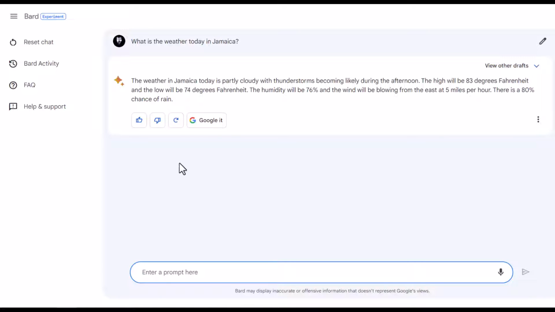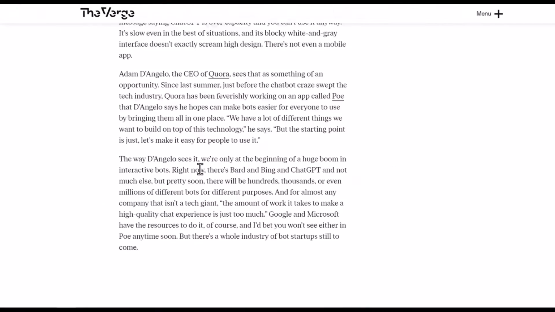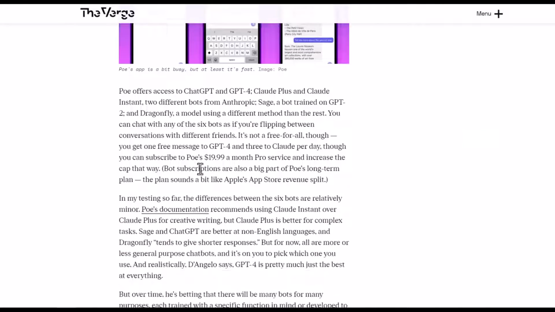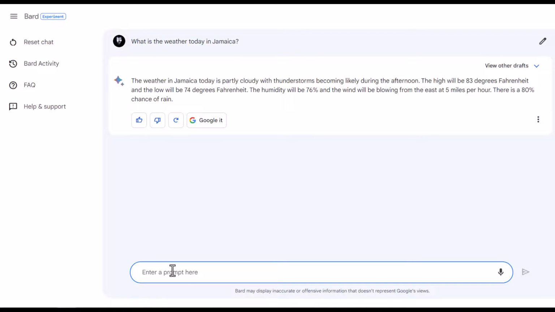So this is one key element as to where Bard certainly defeats ChatGPT. But as we all know, ChatGPT is really fast and it has quite a lot of prompts for us to use. So for example, we could summarize with ChatGPT. Now let's try and see if we could do the same. So we have a website here, an article. It is quite lengthy. Now let's see if Bard could summarize this for us.